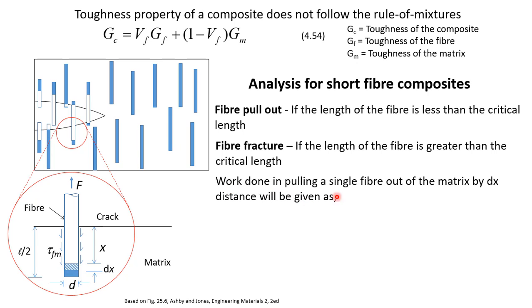So now the work done in pulling a single fiber out of the matrix by dx distance will be given as follows. We know that toughness is an energy property: how much energy is being absorbed by the material for unit crack length. The work done is energy. So how much work we are doing, that work done will become the energy. In the case of composites, the work done in fiber pull out or fiber fracture is much larger than the surface energy associated with the new surface area created. Therefore, we can only talk about the work done in pulling a single fiber as far as composites are concerned.